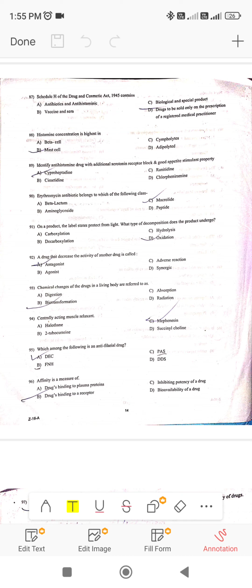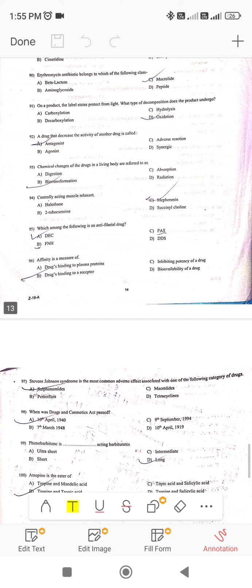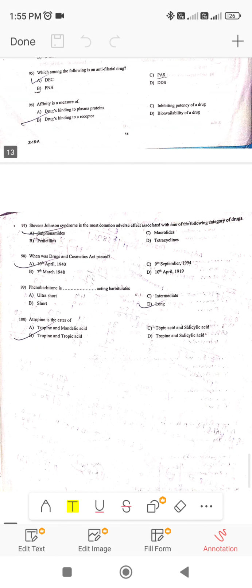Next, centrally acting muscle relaxant, that is mephenesin. Which among the following is an anti-filarial drug? Affinity is measured, drug binding, receptor, Stevens-Johnson, sulfonamide. Next, when was Drug and Cosmetic Act passed? Next, phenobarbital is, and last question, that is atropine is the ester of